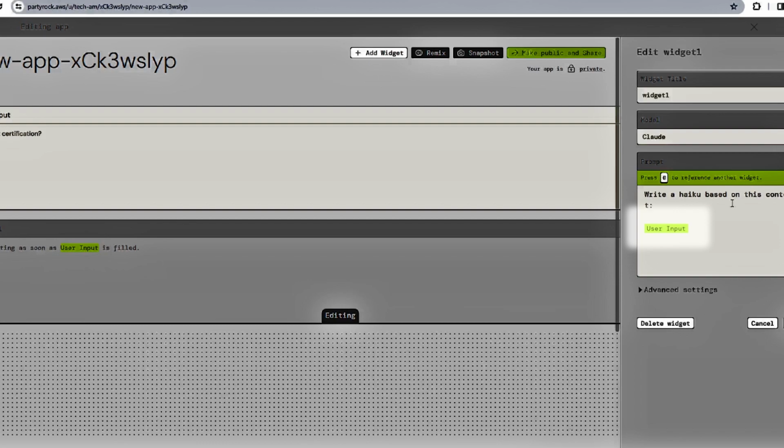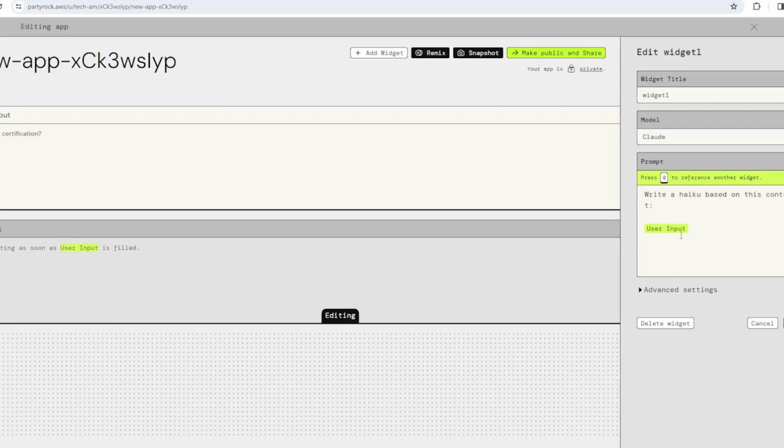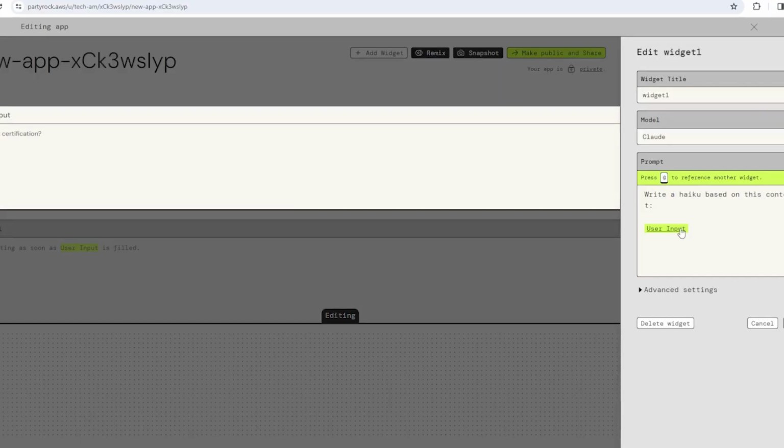So the user input is automatically selected because that's the only other widget that's attached. If you have more widgets available, it will actually allow you to do a selection from that spot. You'll also see that when you hover over it, it'll highlight which widget it's applying to.